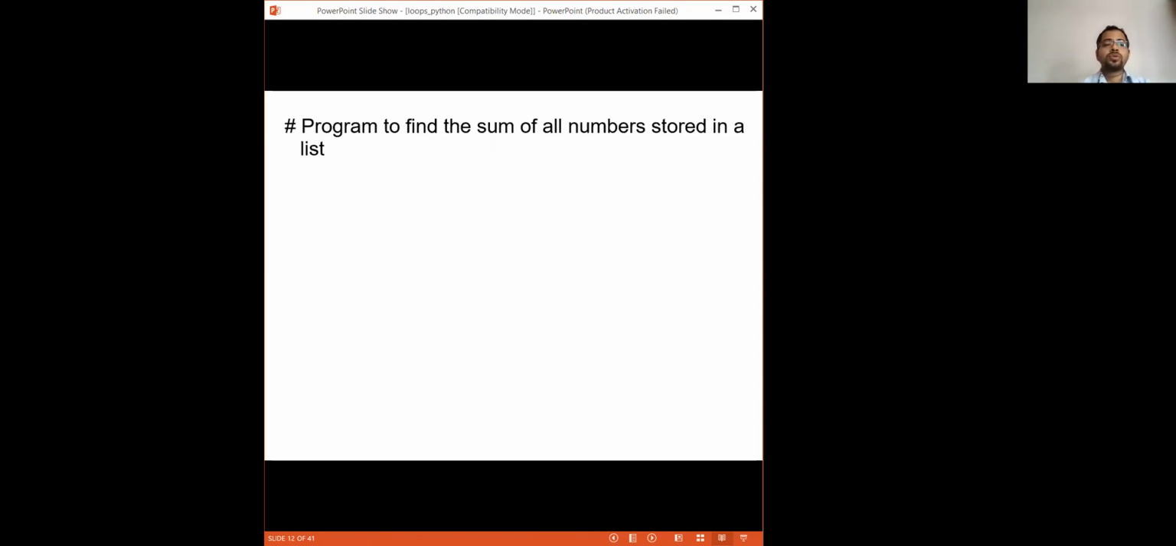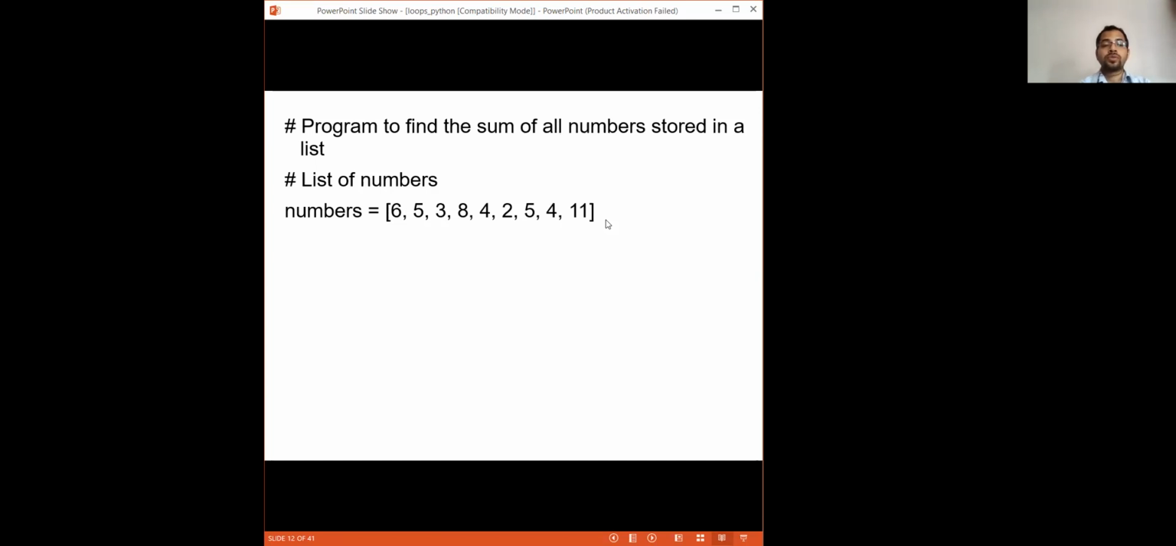Suppose you want to find out the sum of all numbers stored in a list. These are the numbers given. This is already known to you: numbers equal to this list, 6, 5, 3, 8, 4, 2, 5, 4, 11. You can build this list in this way: numbers equal to, within third brackets, this. Now the aim is to find out the sum of all numbers, so that means 6 plus 5 plus 3 and all these things.